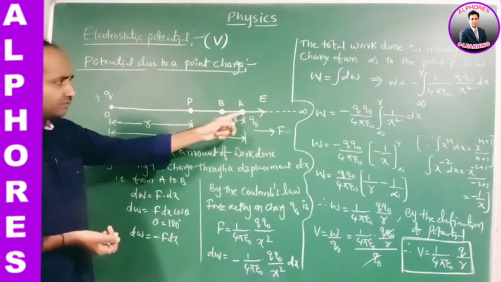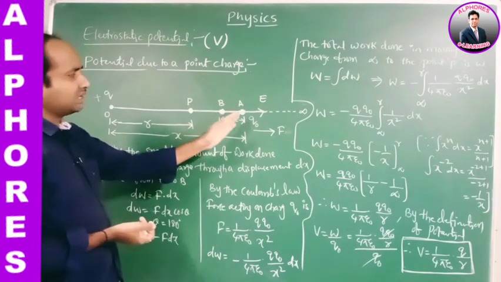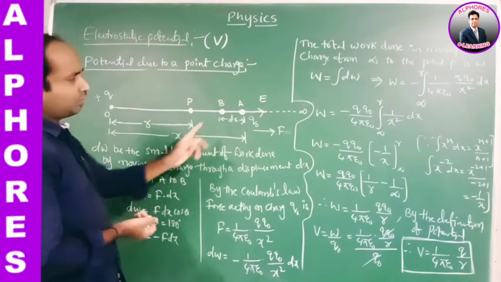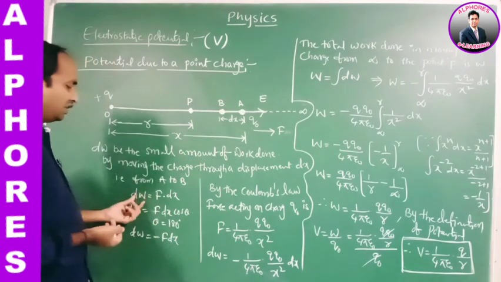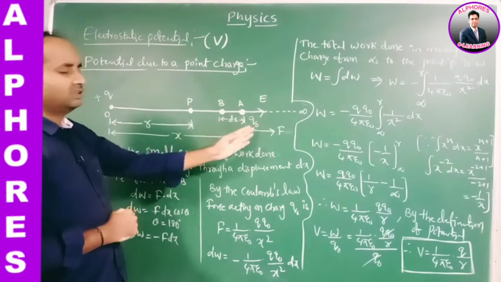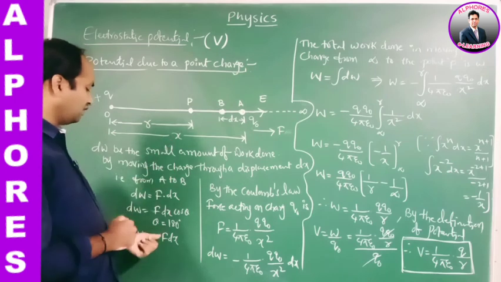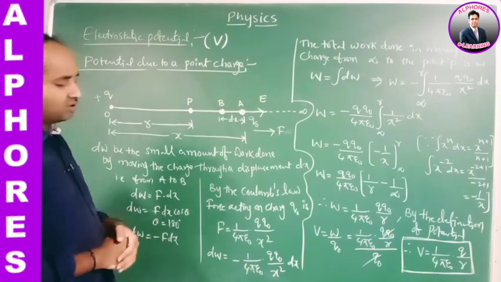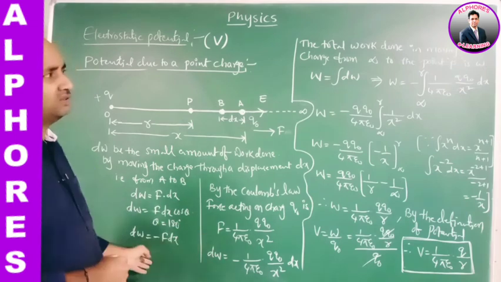The small amount of work done in moving the charge from A to B is dW. The formula is force into displacement. The force is to the right, the displacement is to the left, so the angle is 180 degrees and cos 180 is minus 1. So dW is equal to minus F dx, substituting the F value.